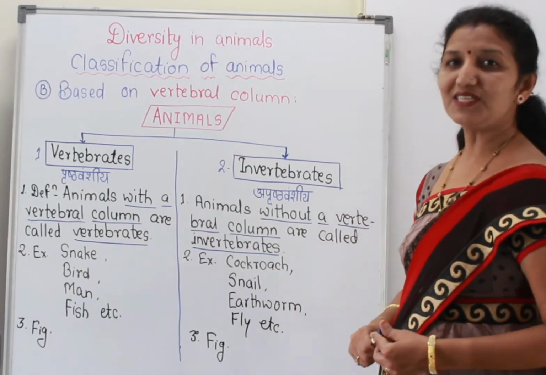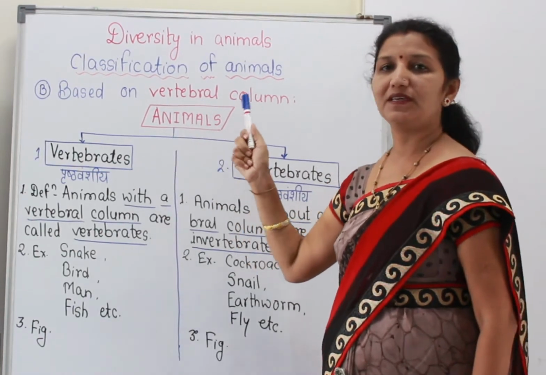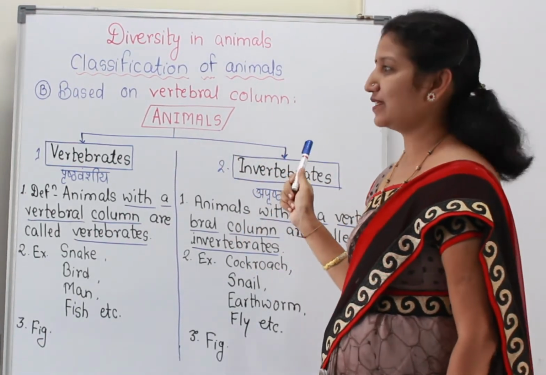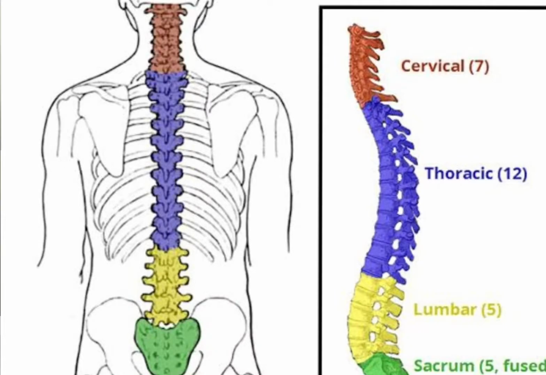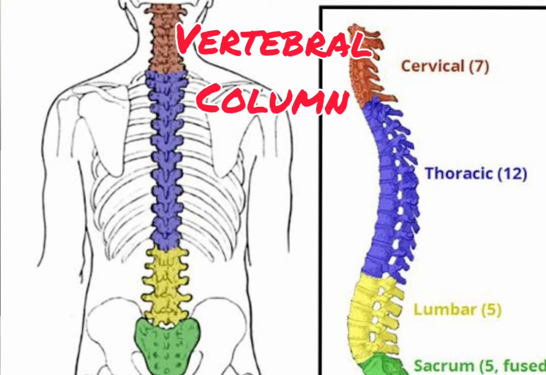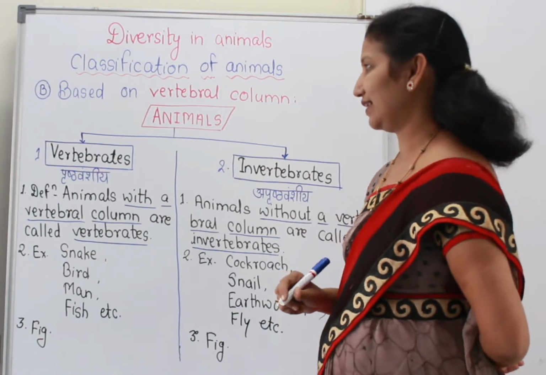Children, in the last unit, we studied the first type of classification of animals. Now, we are going to study the second type of classification of animals, and that is based on the vertebral column. Now, what is the vertebral column? The vertebral column is our backbone. You can feel your backbone at the center of your back.